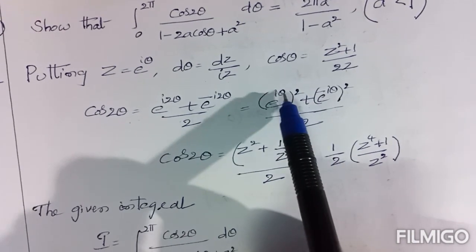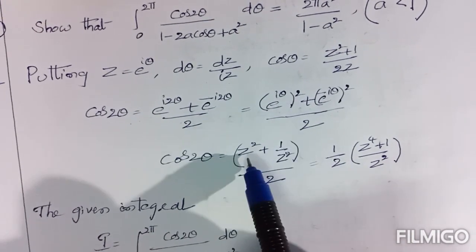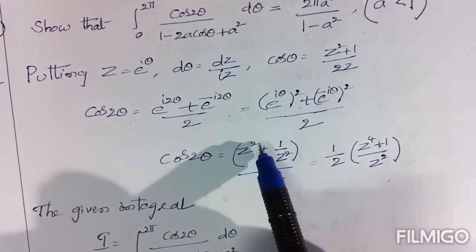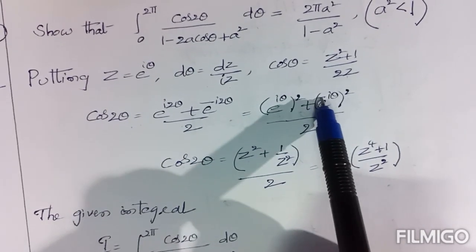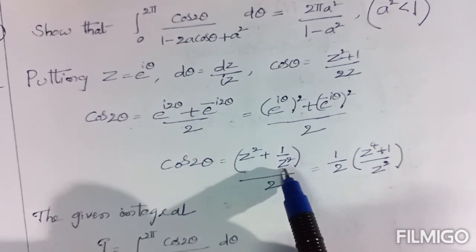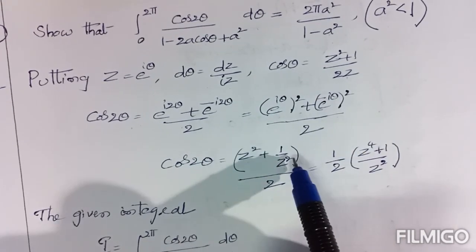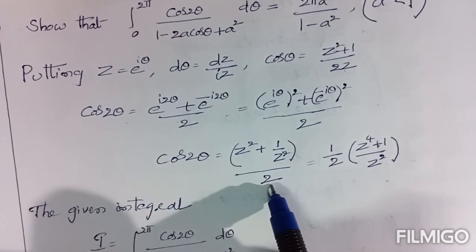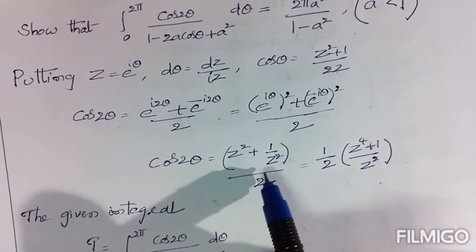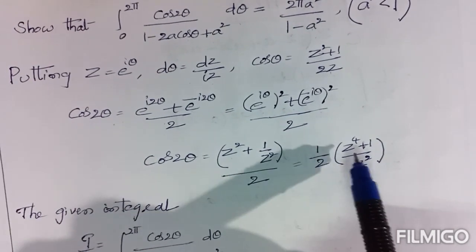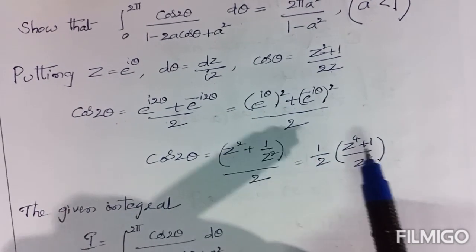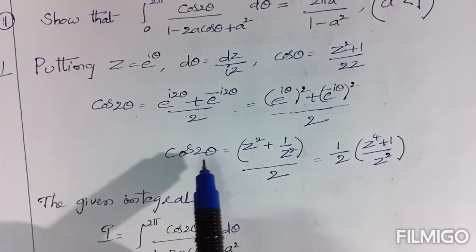But e power i theta we considered as z, so the power of this is z square, plus e power minus i theta is 1 by z, and the power of that one is 2, whole divided by 2. Now by simplifying this, the same can be written as 1 by 2 times z power 4 plus 1 by z square. This is the value of cos 2 theta.